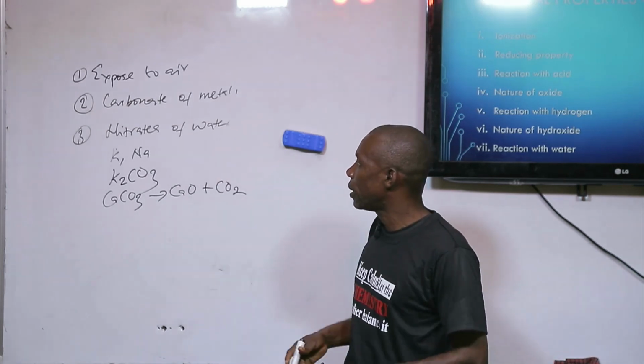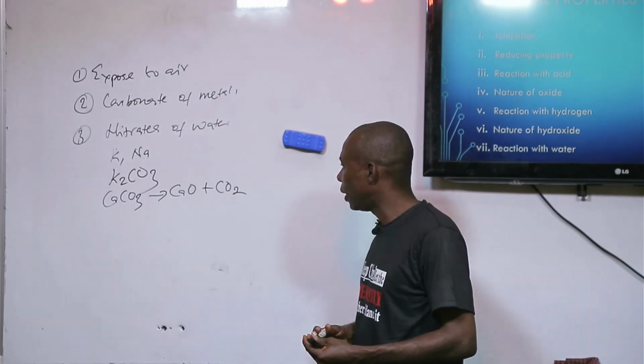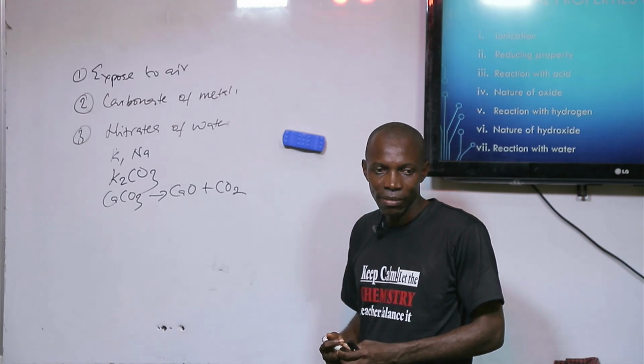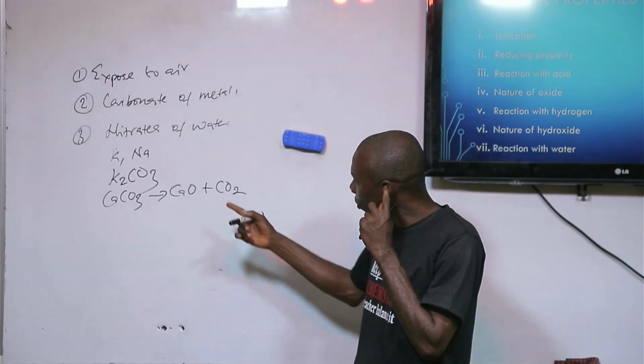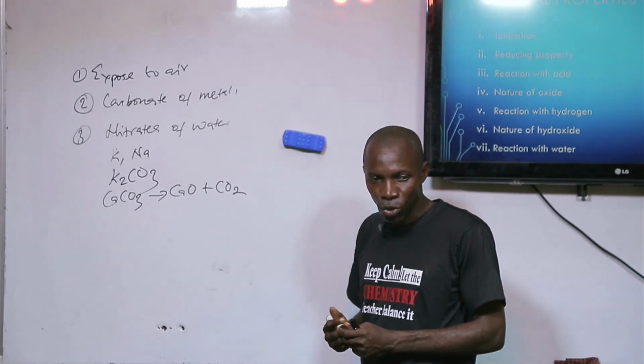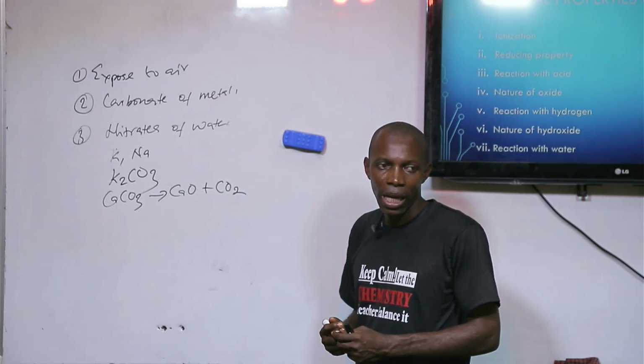So you see the nature of carbonates of metals towards heating. We also have that the carbonates of group 1 and group 2 are soluble in water.